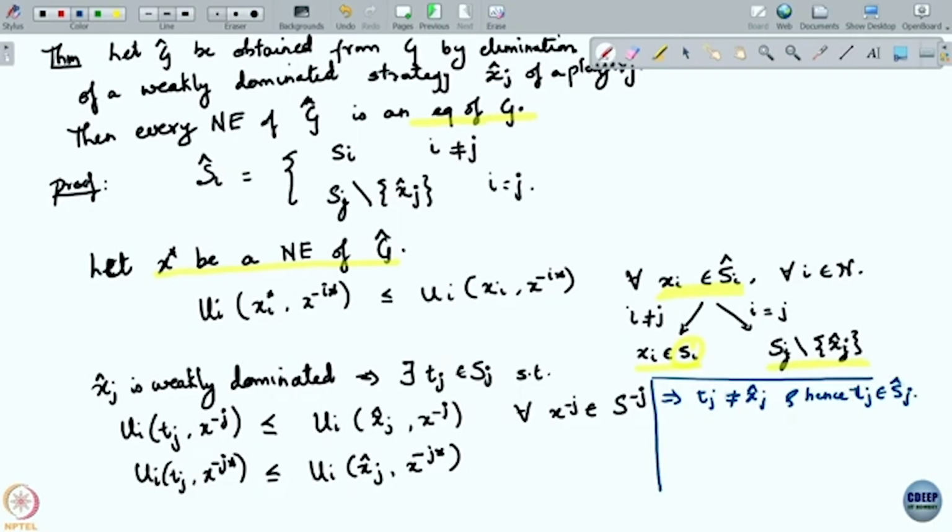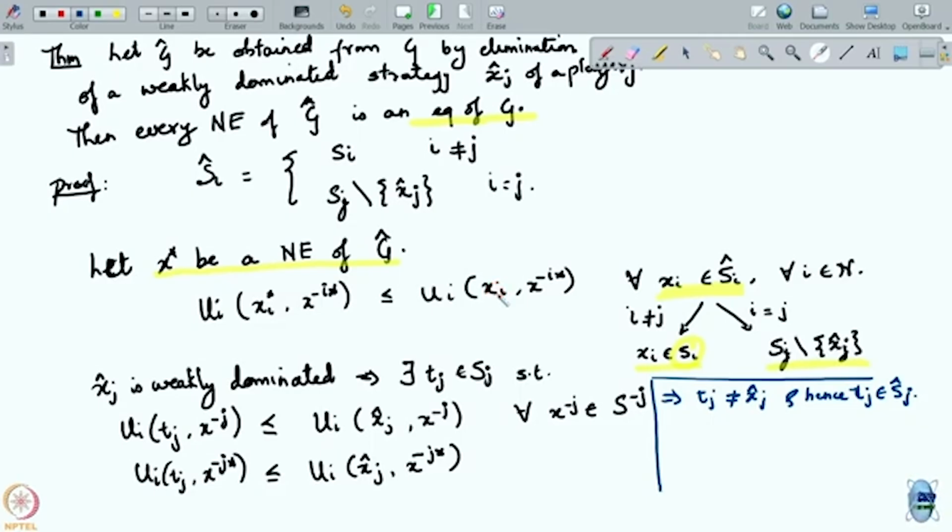Now if tj is in s hat j, what does this mean? Then I have this term here, for all xi in s hat i, and for all i. So in particular, I can take xj here as tj because tj is present in s hat j.